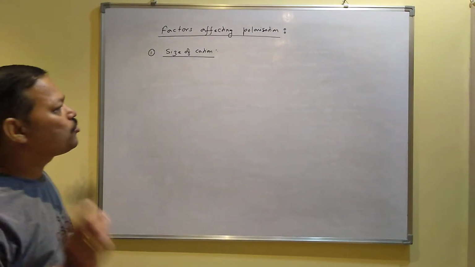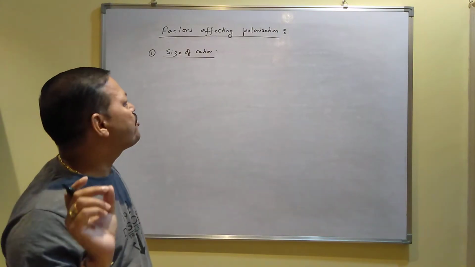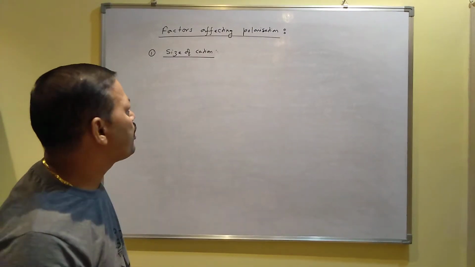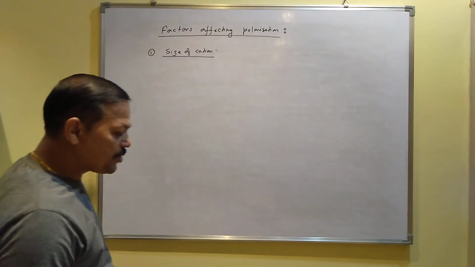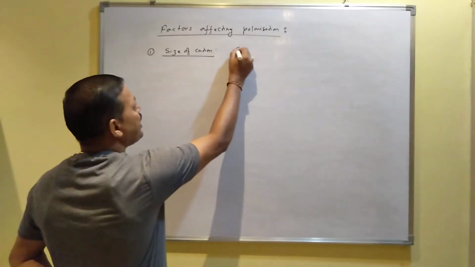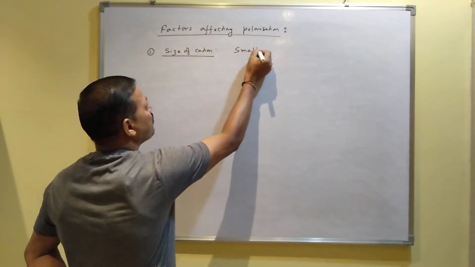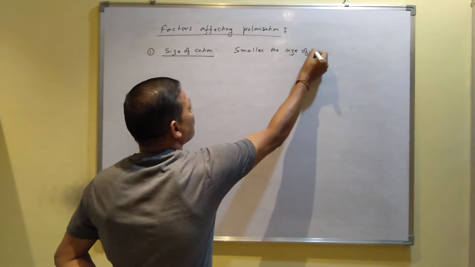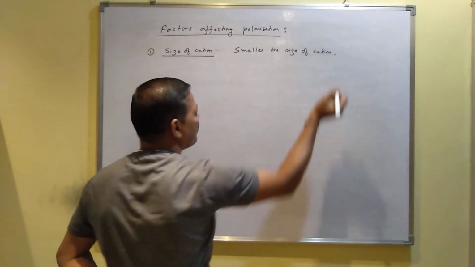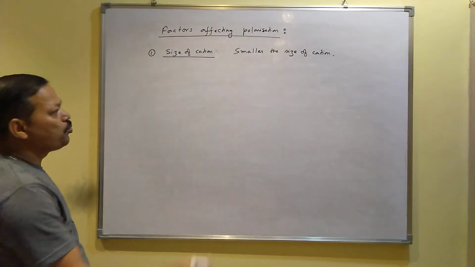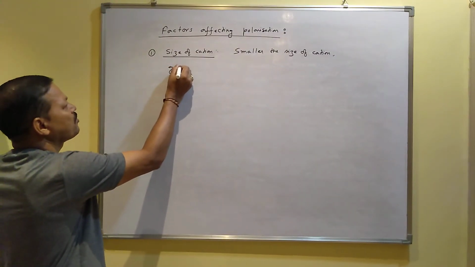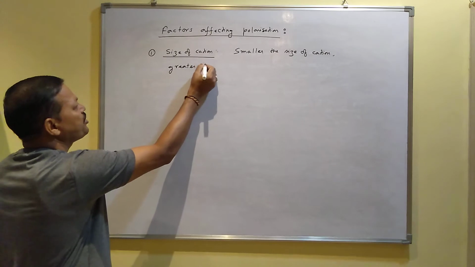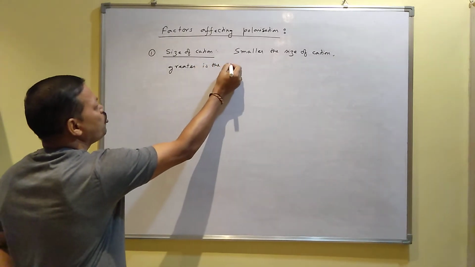So to get the covalent character, the size of the cation should be smaller, so that polarization takes place. So smaller the size of the cation, greater is the polarizing power.